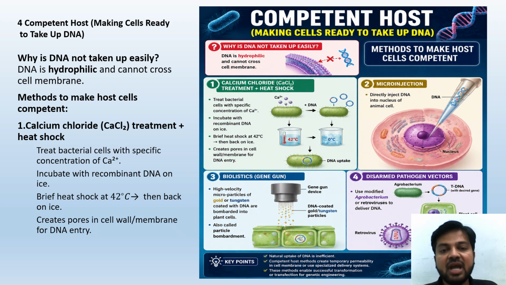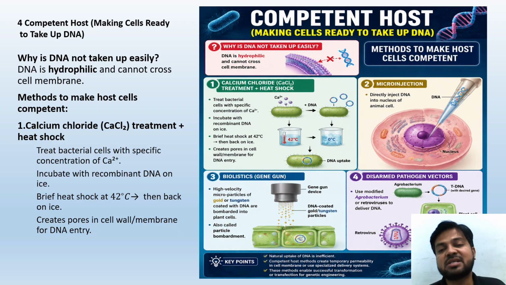Calcium chloride treatment and heat shock. Treat the bacterial cells with a specific concentration of calcium. Incubate with the recombinant DNA on ice, then give a brief heat shock at 42 degrees centigrade, then back on ice. This creates pores in the cell wall membrane for DNA entry. By doing this process, the cell wall membrane will have small pores and DNA can enter. This is called calcium chloride treatment with heat shock.